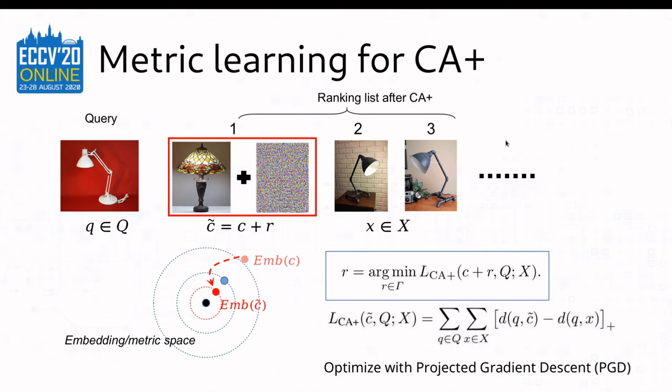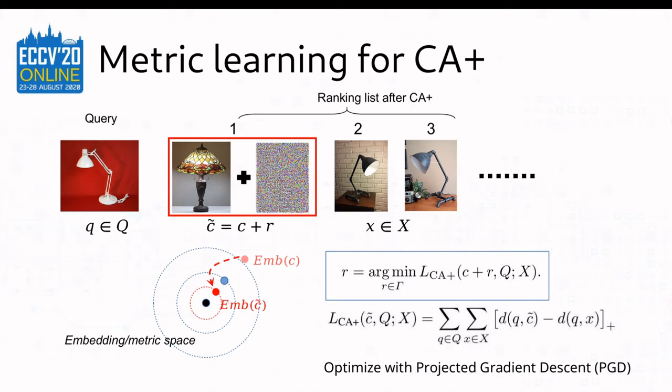In such a framework, how do we perform adversarial ranking attack? Taking candidate attack plus, for example, in this case, we attempt to raise the rank of a specific candidate image by adding adversarial perturbation to it. So we turn this goal into a series of triplet-like loss functions and find the perturbation with projected gradient descent. Similarly, for CA- and query attack, the way of finding the adversarial perturbation is more or less the same.